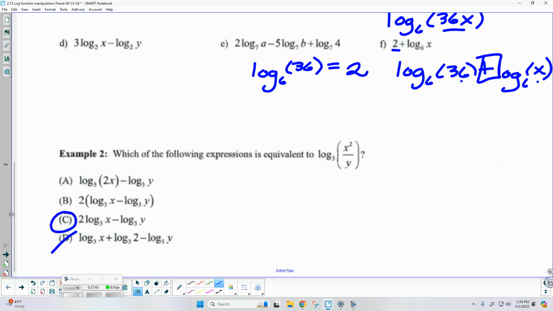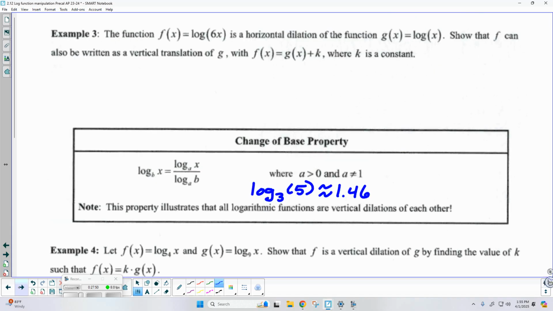How many people would have chosen C anyway? There we go. All right. Okay, so we're just going to go ahead and move past that. Save us a little bit of time.